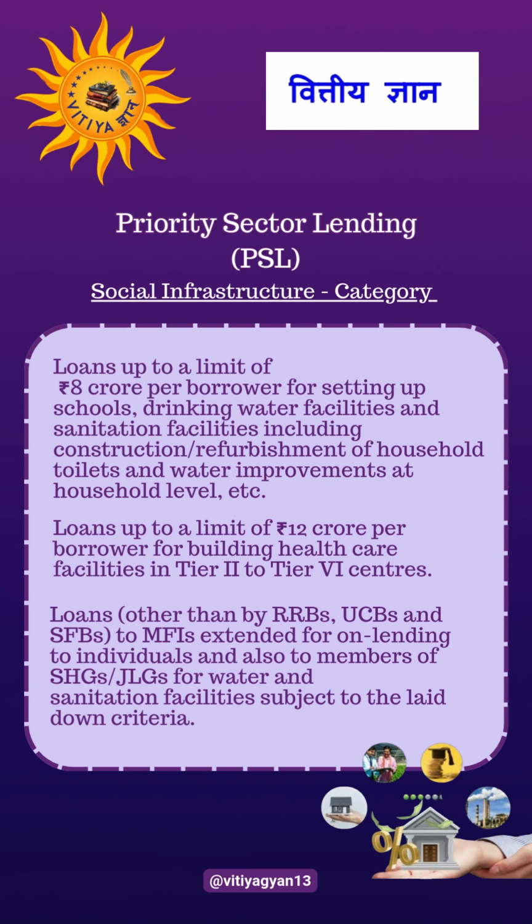Loans other than RRBs, UCBs, and SFBs to MFIs extended for on-lending to individuals and also to members of SHGs, JLGs for water and sanitation facilities subject to the laid down criteria.